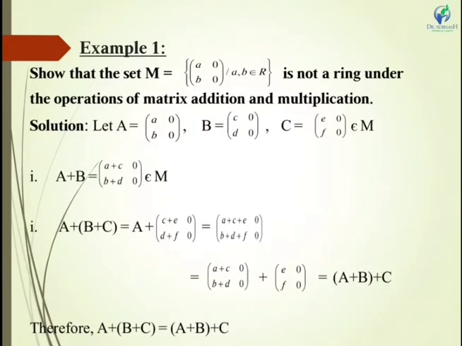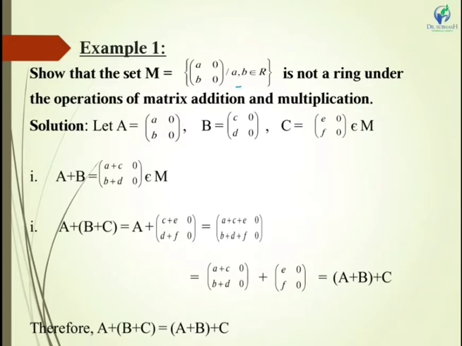Now let us take one example. Show that the set M equal to [a 0; b 0], where a, b belong to R, is not a ring under the operations of matrix addition and multiplication. See here how M is defined.